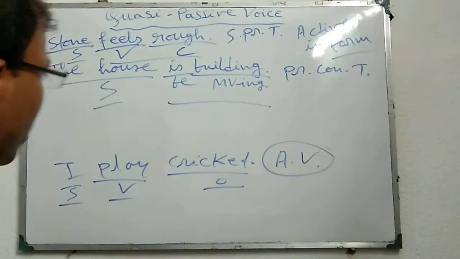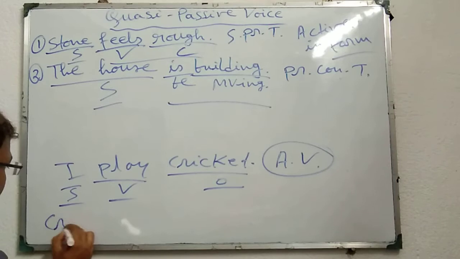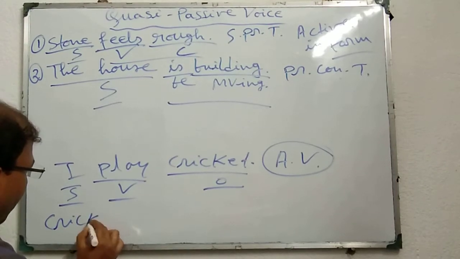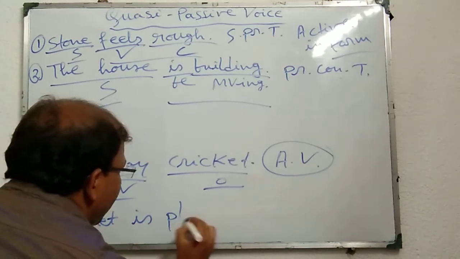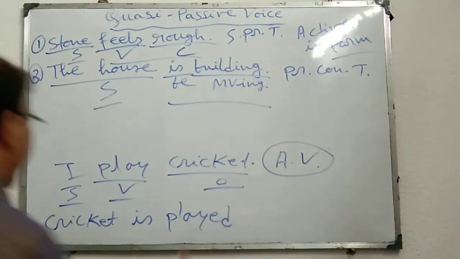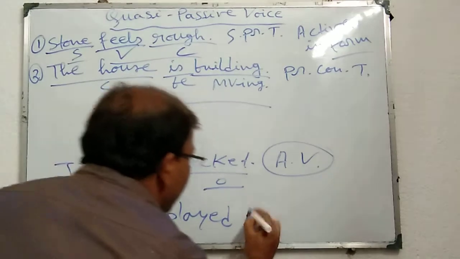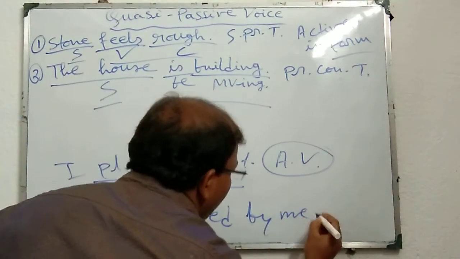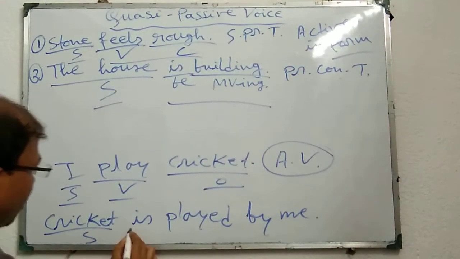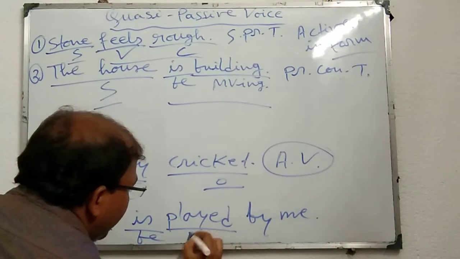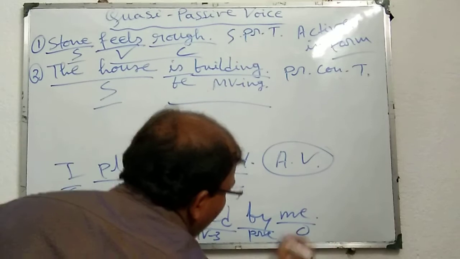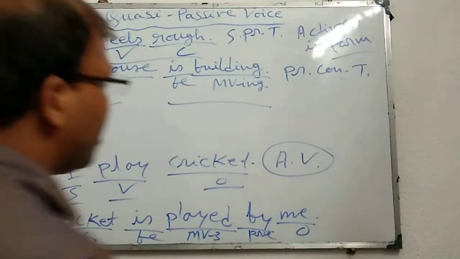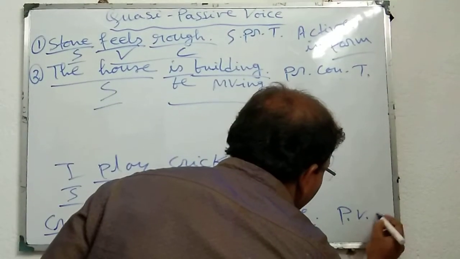And what is the sentence structure of passive voice? Cricket is played by me. Here cricket is the subject, is is the be verb, played is MV3, by is a preposition, me is the prepositional object. This is the sentence structure of passive voice generally.